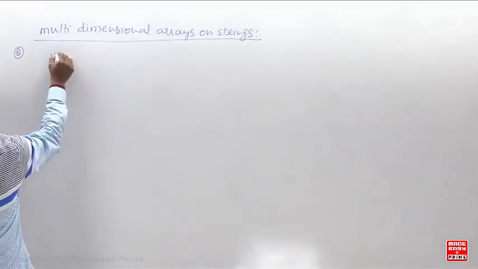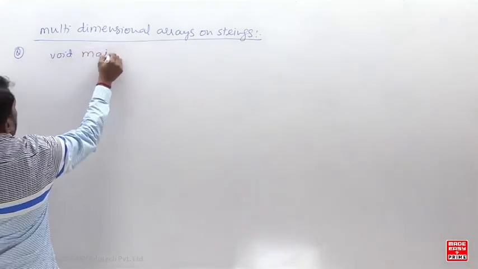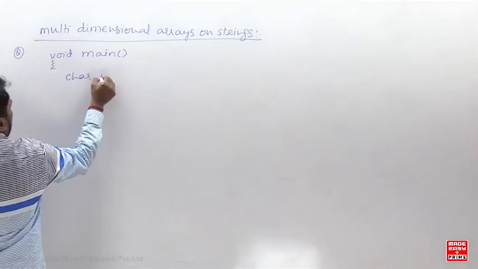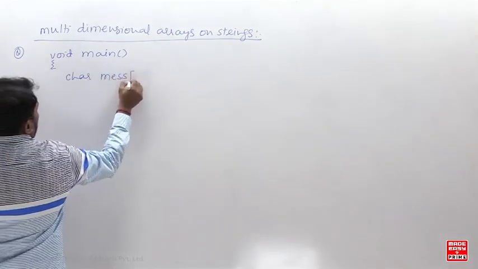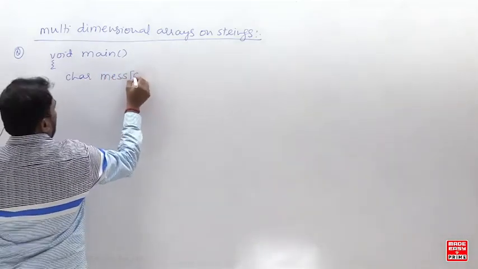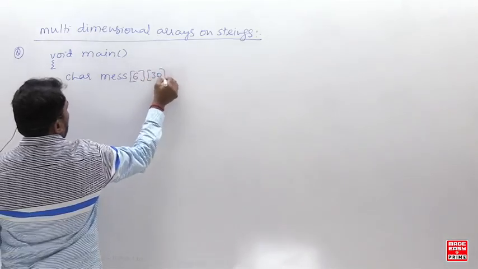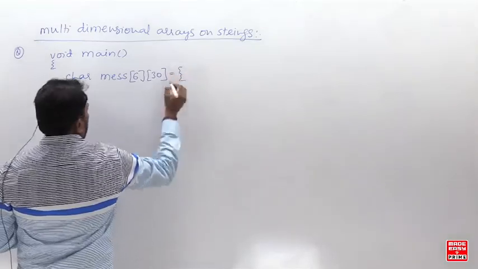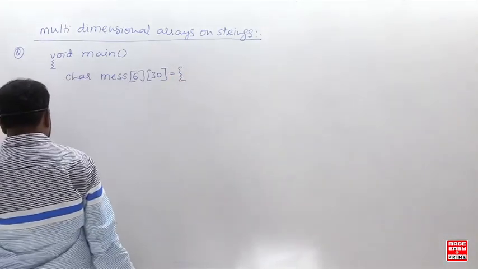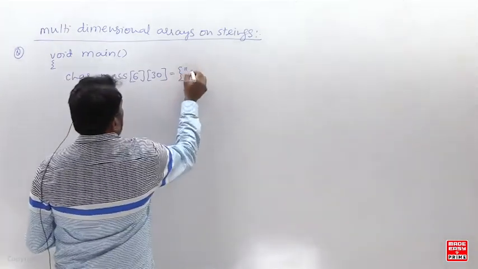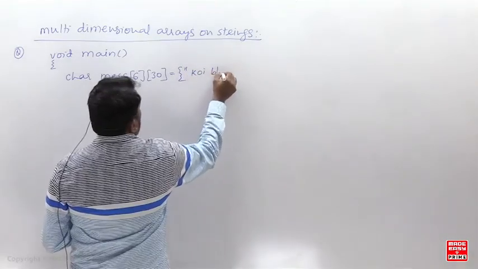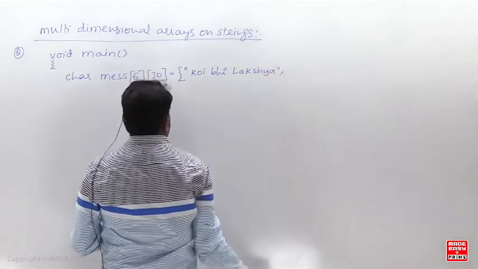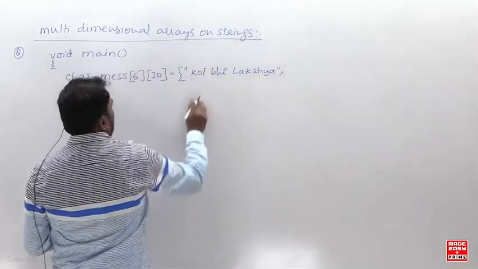Directly the question. No explanation needed because it is the same thing we discussed in the previous class. Character message 6 of 30. So I'm initializing like this. Copy this question.